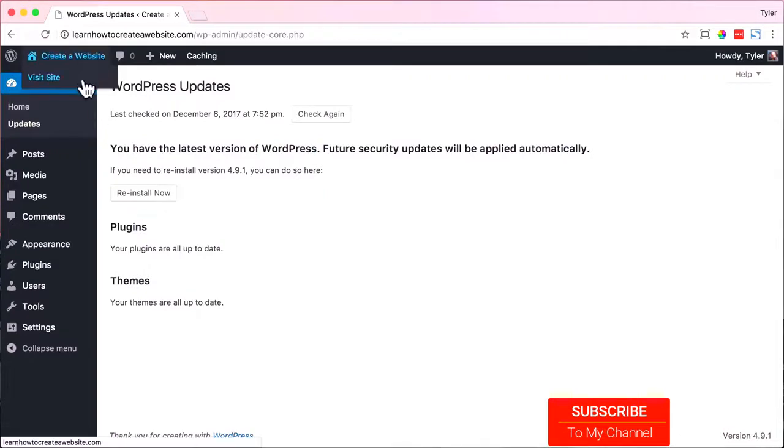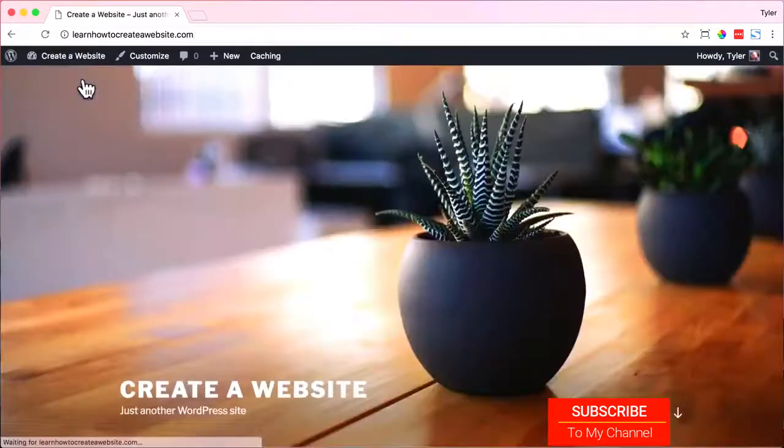The next thing that we're going to do is install your theme. A theme is the design of your website, what your website looks like.